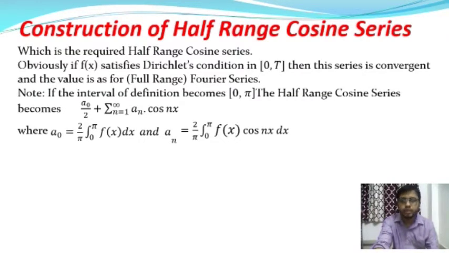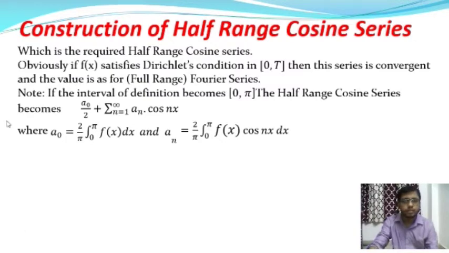Obviously, if the function f of x satisfies the Dirichlet's conditions in the interval 0 to t, there are two properties of Dirichlet's condition. The function is defined in the interval 0 to t, and in each sub-interval the function is either monotonic increasing or monotonic decreasing. Then the series is convergent, and it converges to the given function.